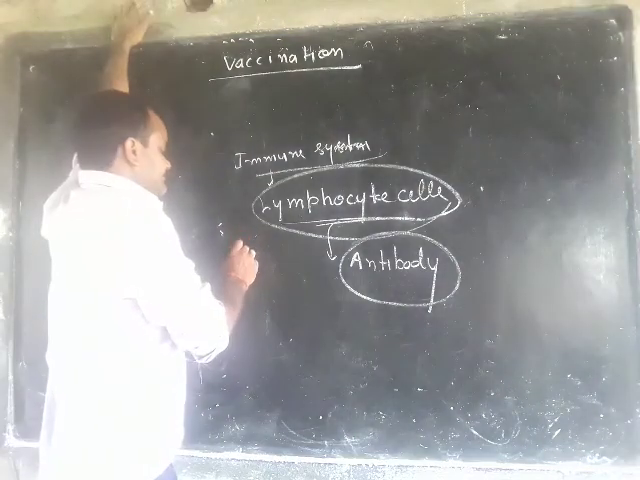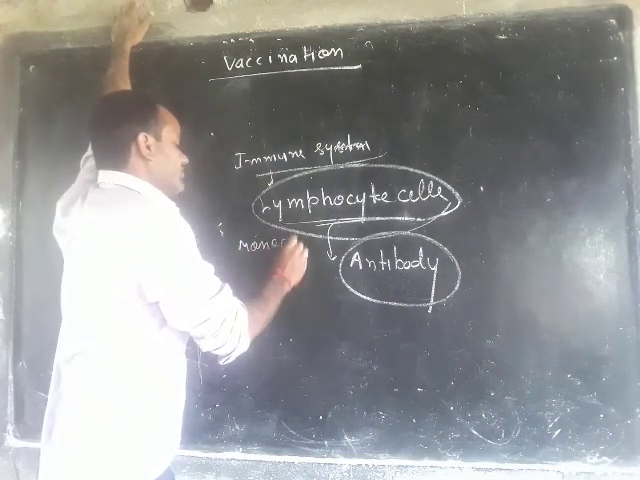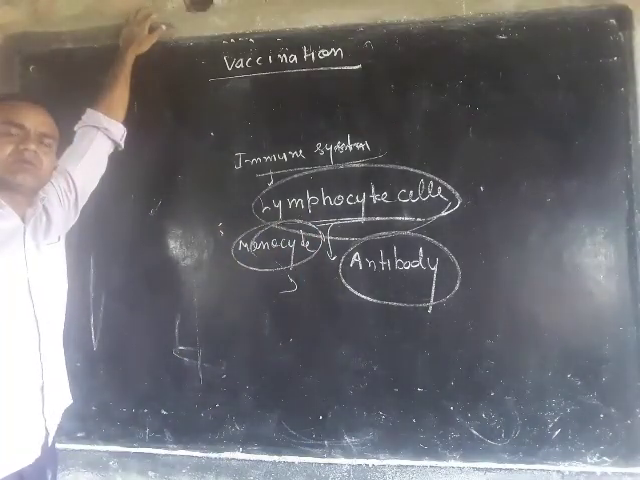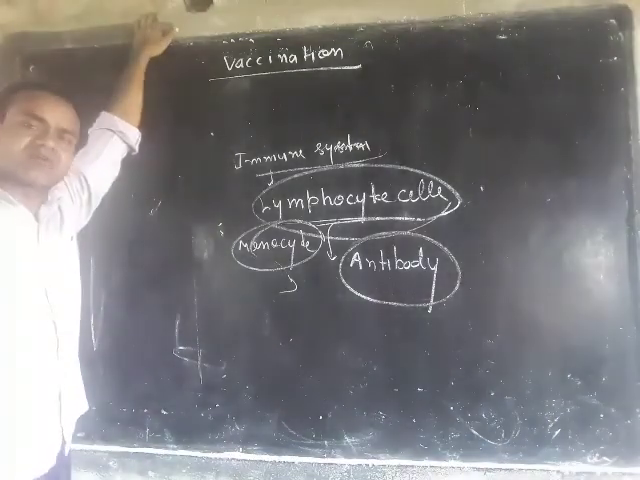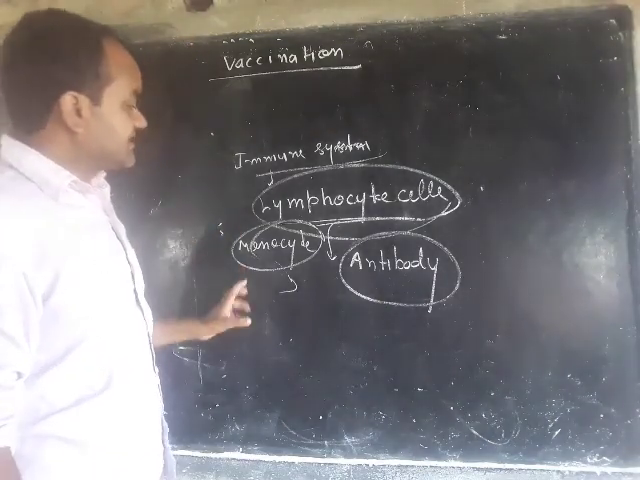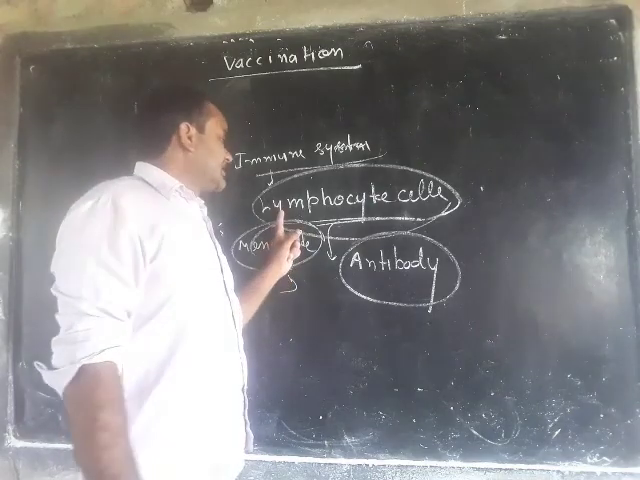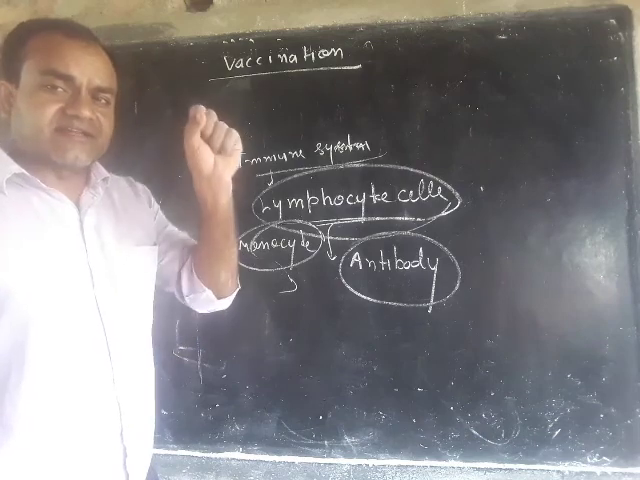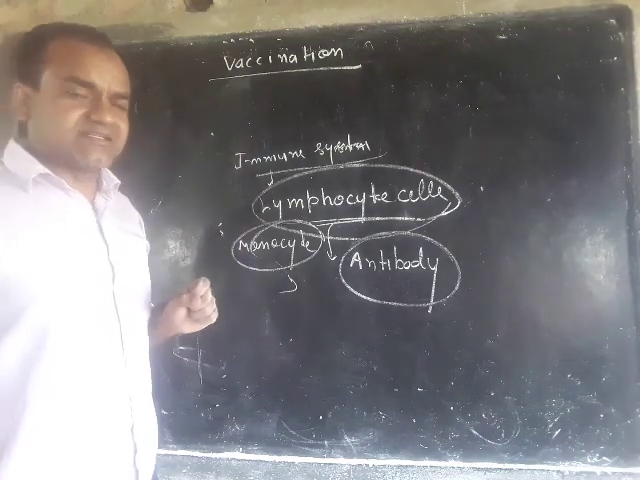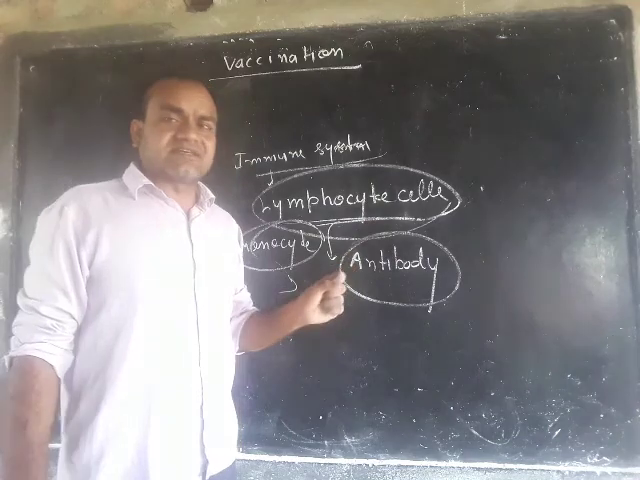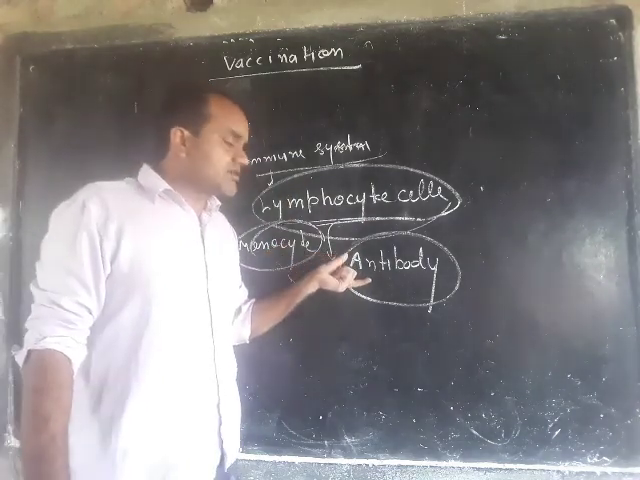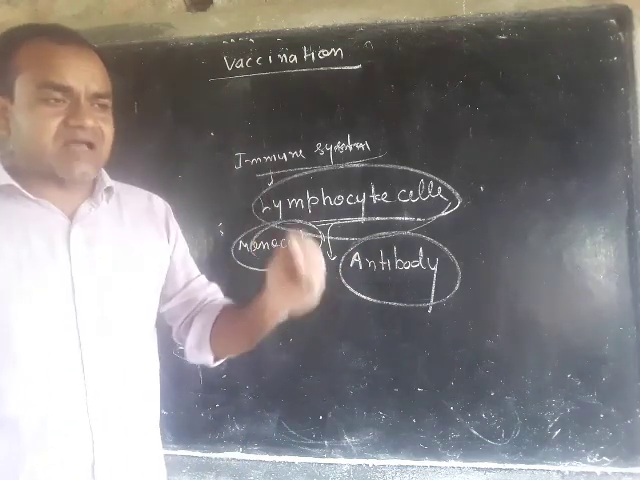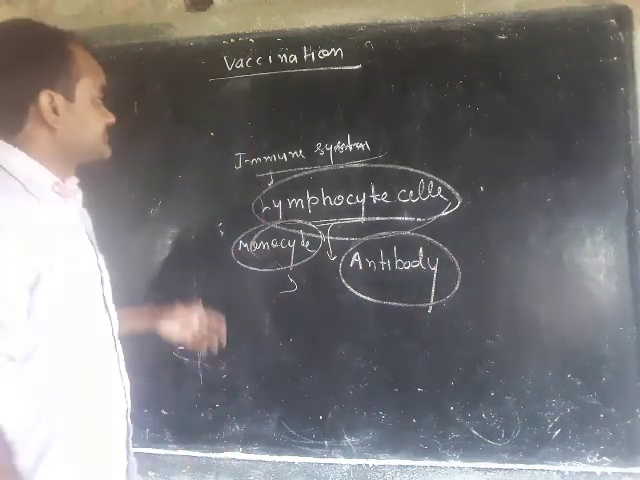And there are other cells, such as monocytes, which directly attack bacteria or viruses and kill them. This is the difference between lymphocytes and monocytes. Monocytes are cells which directly attack viruses and bacteria, whereas lymphocyte cells have the ability to form a particular weapon, the antibody, and by these antibodies the harmful bacteria are killed.